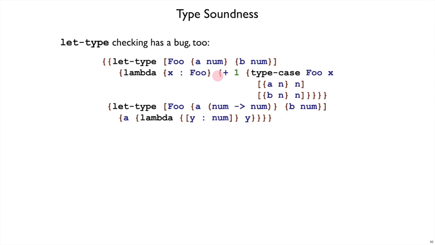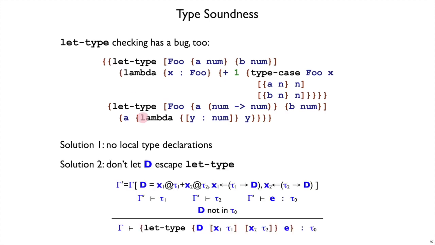Right. So what is it that went wrong here? It's that we had two different notions of foo as local types, and this local name kind of flowed into this other context in a bad way. So we could avoid that if we just didn't have let types. If we put all of our type definitions at the top, we'd define type and complain if there were multiple declarations. There's another choice, a more general choice, which is that we don't let D escape from the let type.